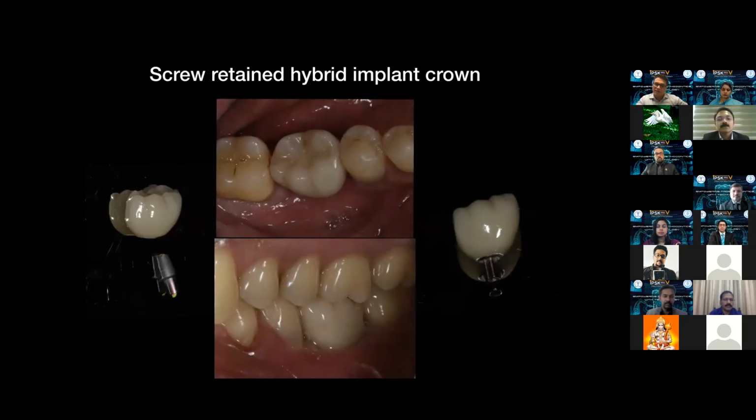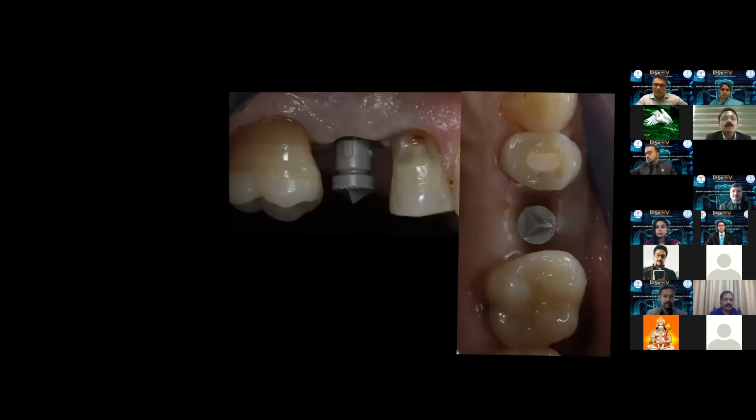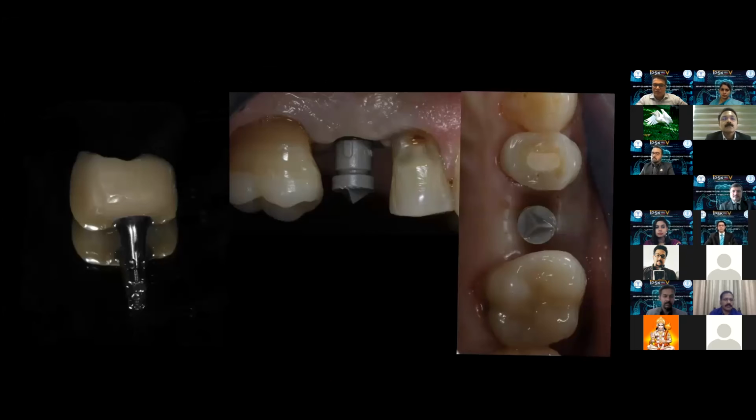So the mandibular first molar here is the implant crown, and the kind of emergence that we expect from a crown is what you will achieve. So another case, a lateral incisor. This is the scan body in position. This is how it looks occlusally.